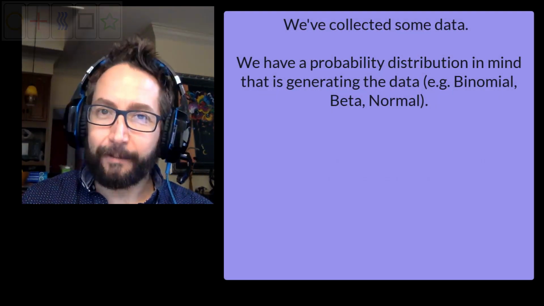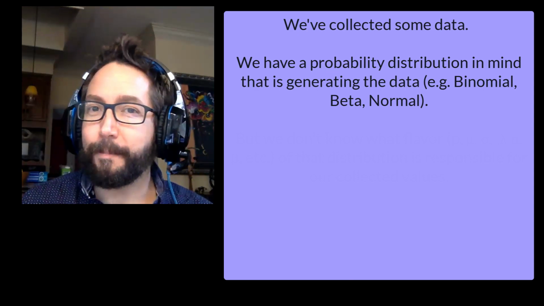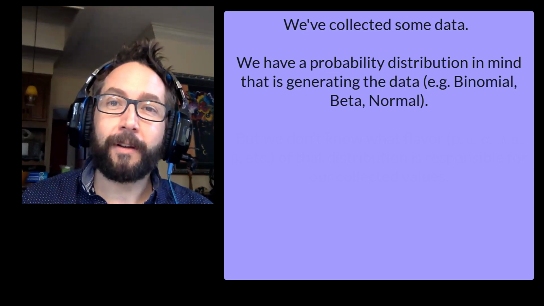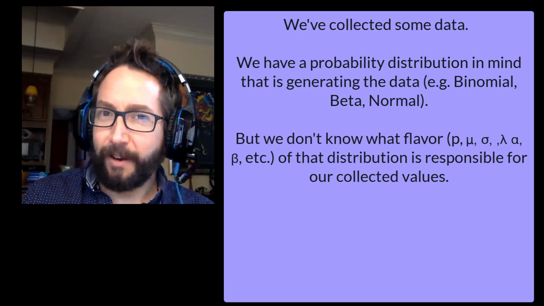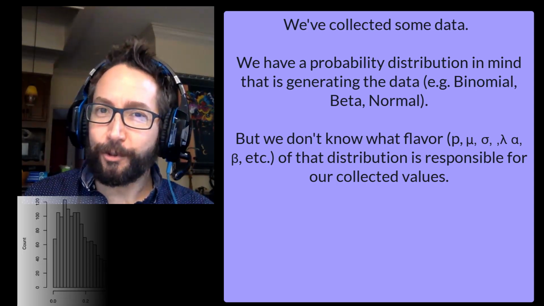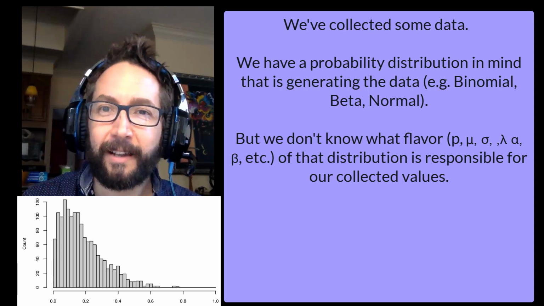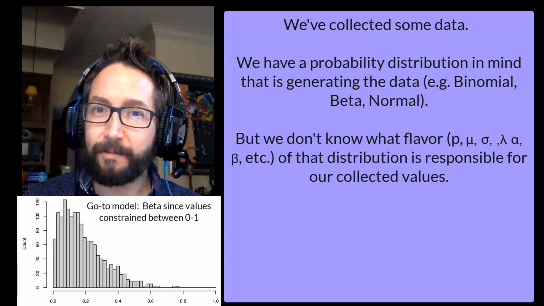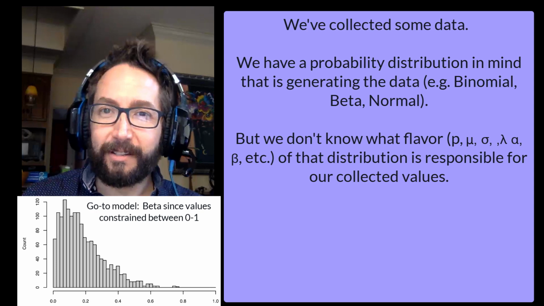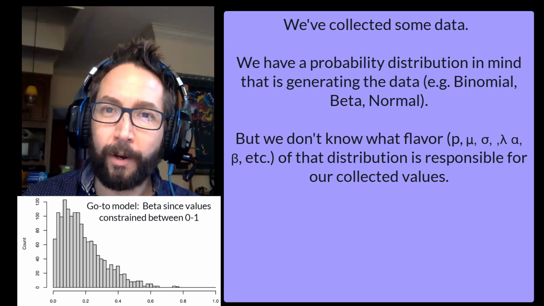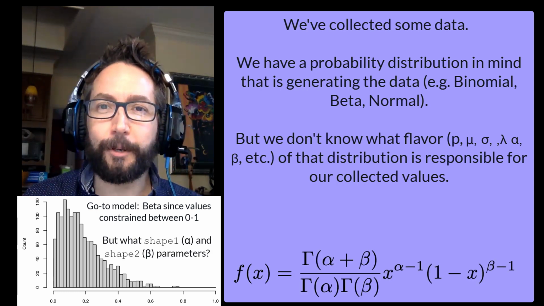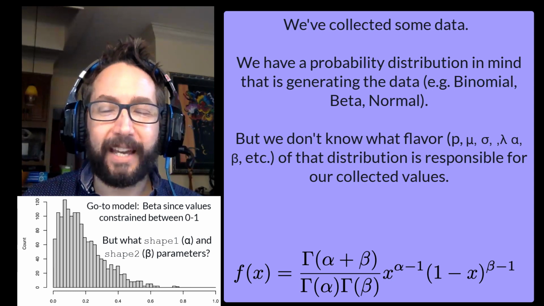We've collected some data. We can propose a probability model like a beta distribution, a binomial distribution for this ESP example, or a normal distribution. How can we figure out the best flavor of that distribution that fits our data? So, for example, I might have the following histogram of data values from some data that I've collected. The data values range between 0 and 1, so the beta distribution would be a logical proposed choice because that's a good model for anything constrained between 0 and 1. The question becomes, what 2 parameters, the alpha and beta, the shape 1 and shape 2 parameters, are going to be the best fit for the data itself?